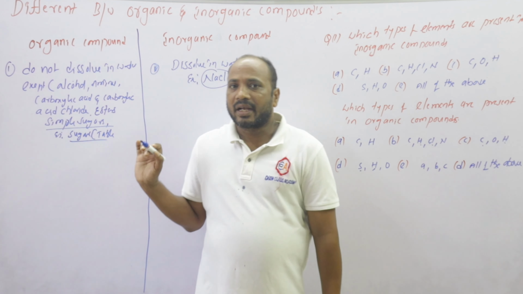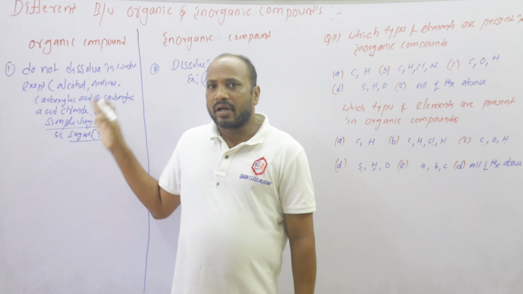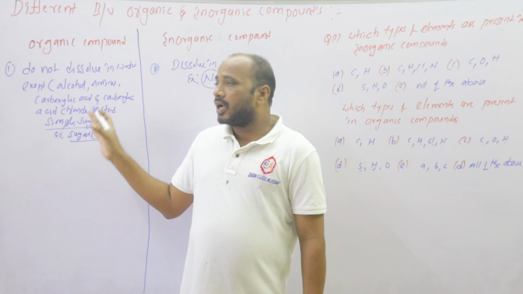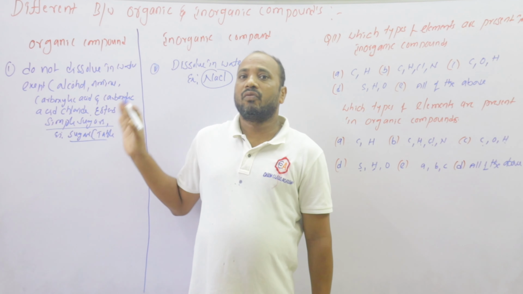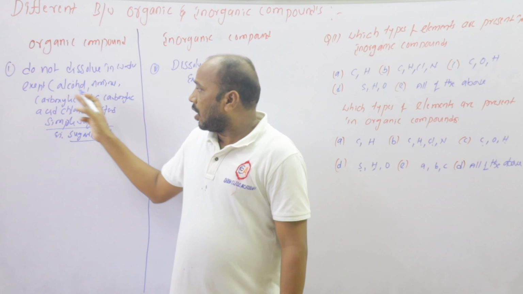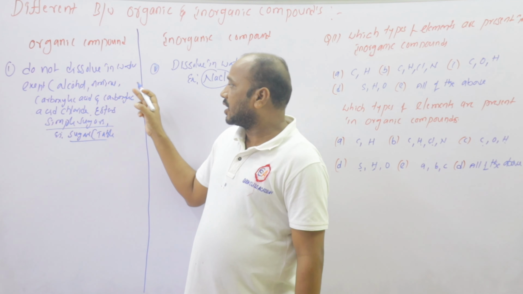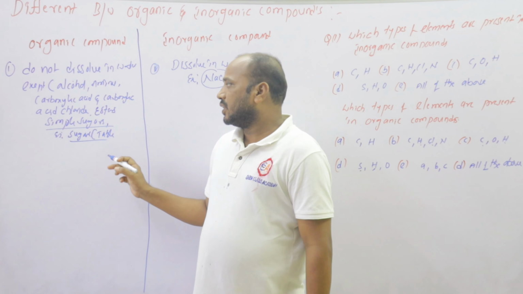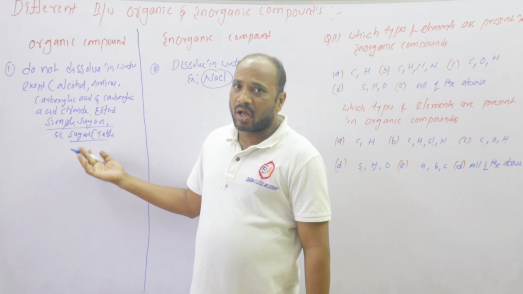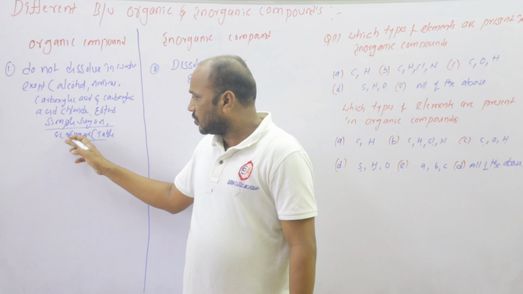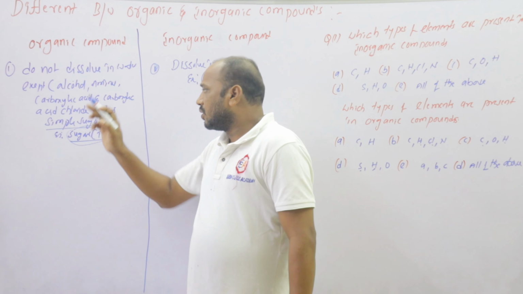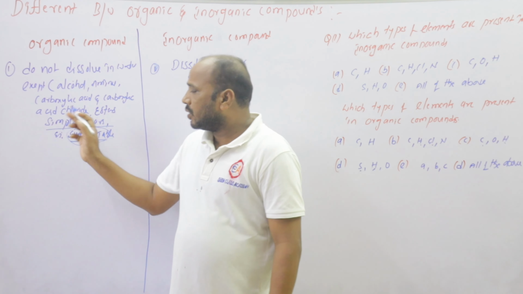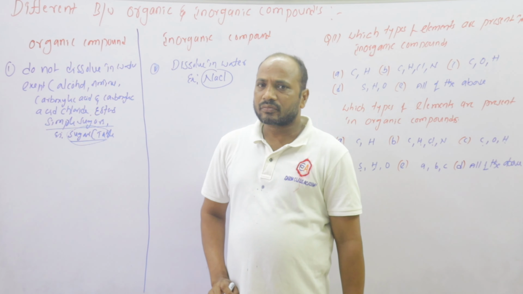It is an exemption. It is an organic compound, but the organic compounds do not dissolve in water except alcohols, amines, carboxylic acids, carboxylic acid chlorides, esters and simple sugars. Table sugar is also a simple sugar and belongs to organic compounds.